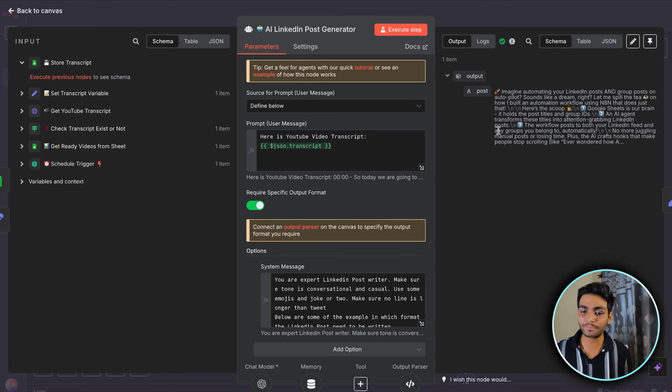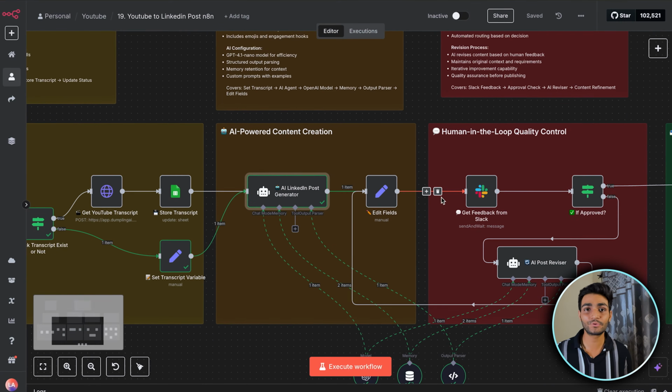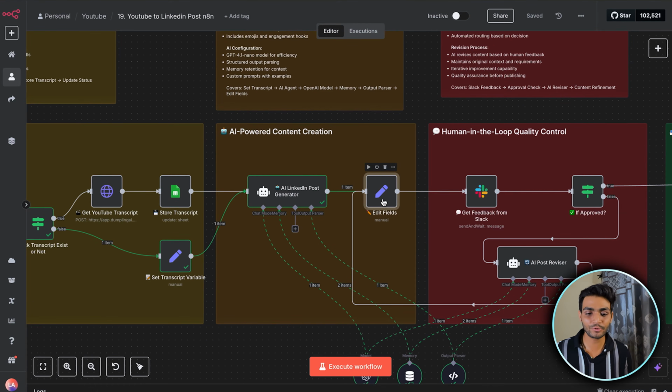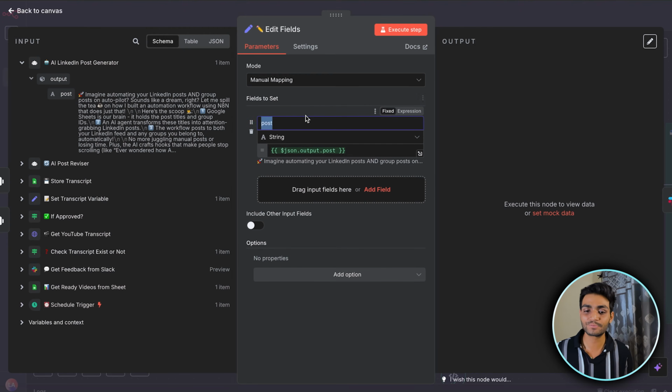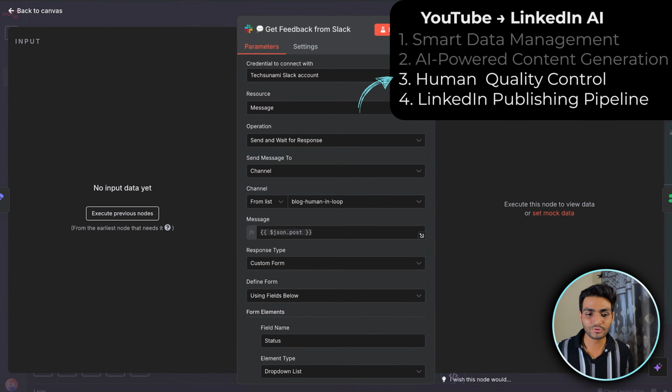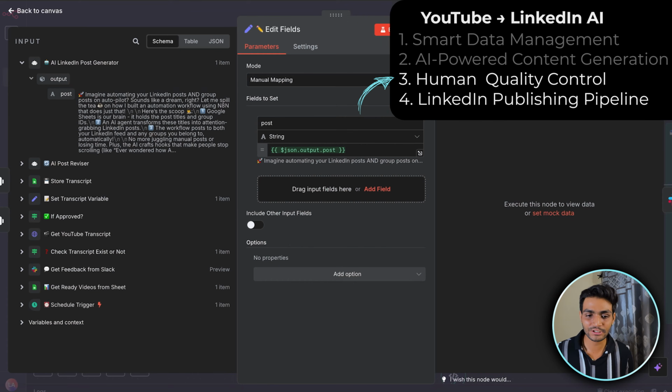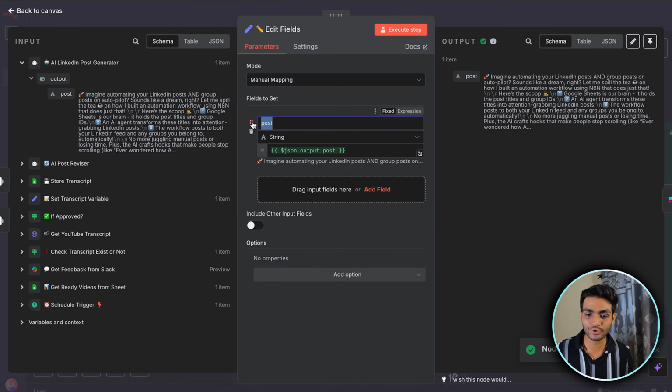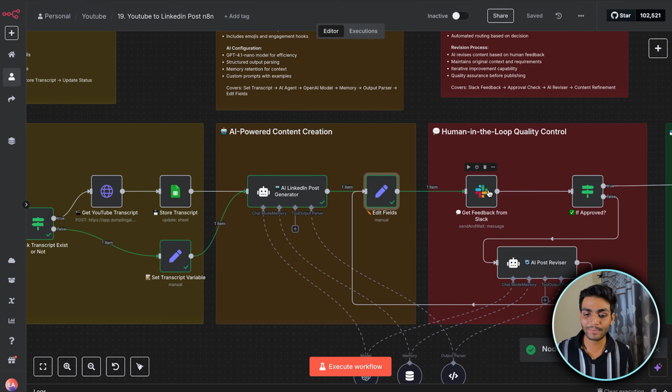As you can see, we have got a post over here. Now it's time to pass it to Slack. Before that, we need to add a variable over here, which is named post, so that whenever we get another post from the AI post reviser, it has the same variable, and we can pass that variable to Slack over here. Okay, so to do that, let's execute this part. So the variable is set as post. Okay, and now we'll be passing this to Slack.